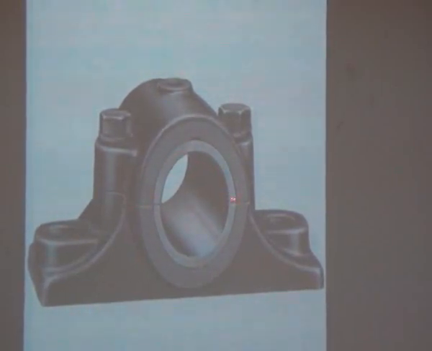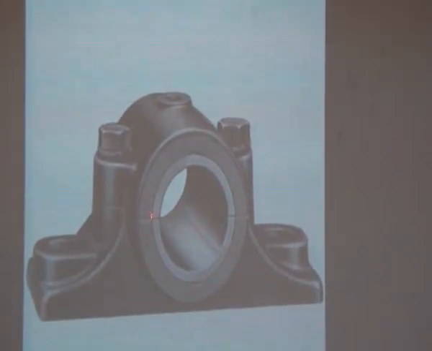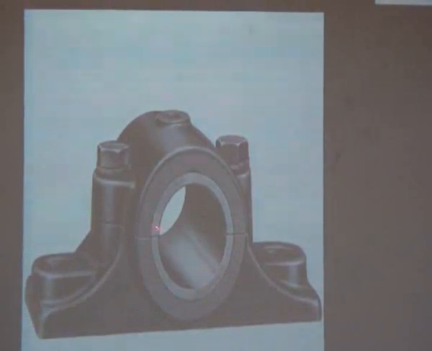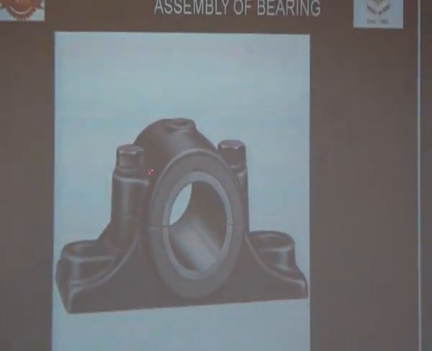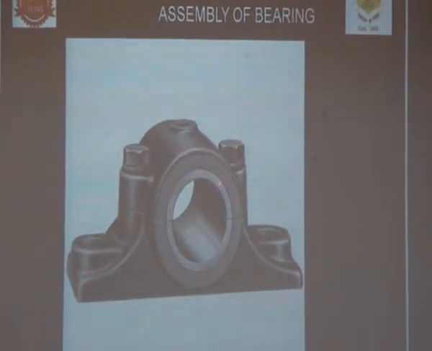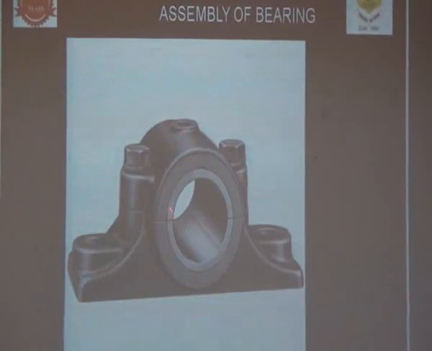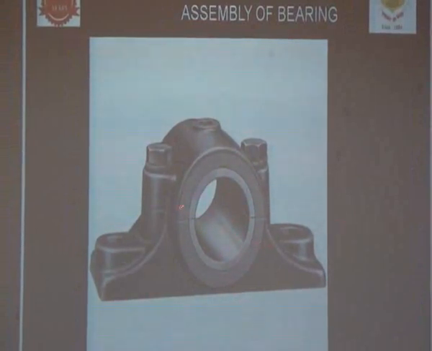Now you can see the assembly of the journal bearing. Here the journal bearing is split into two halves, then the two halves are fixed, one half at the bottom, another half at the top, and then the cover is fixed over the top of the bearing, whereas the shaft is fixed through the hole.